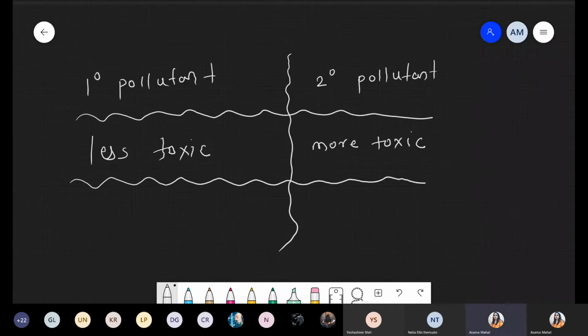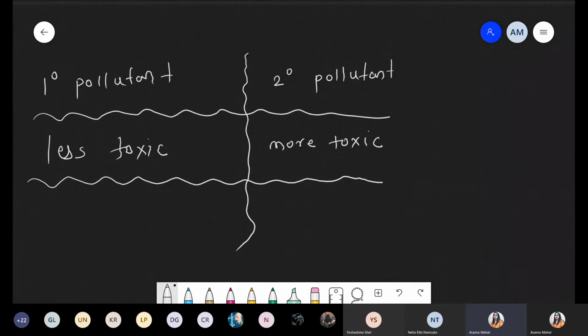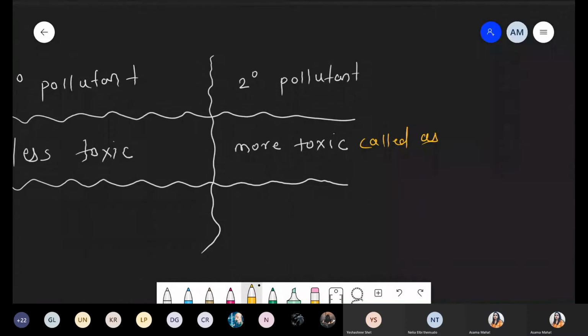Number second, such more toxic secondary pollutants are sometimes also called synergism, or simply synergism. Both meanings are the same. It means that it is more toxic.